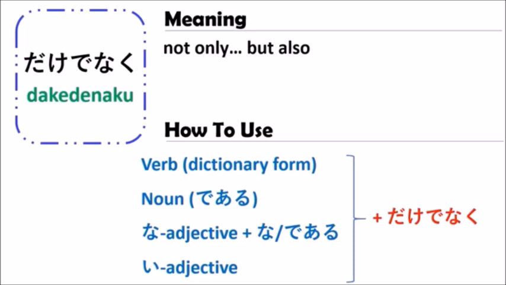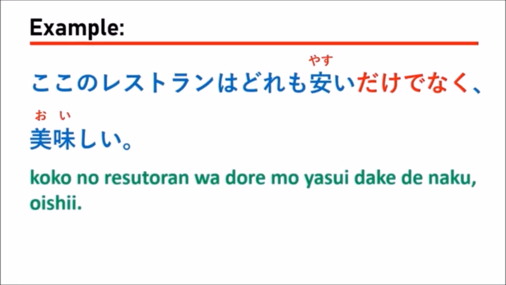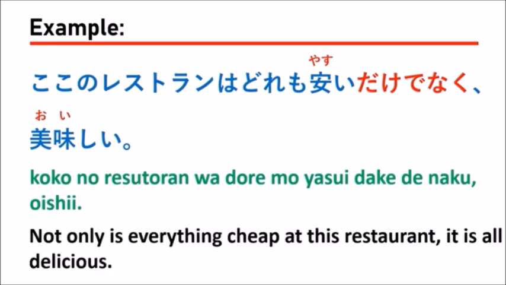So next, let's go see some samples together. The first example: このレストランはどれも安いだけでなく美味しい。Which means, not only is everything cheap at this restaurant, it is all delicious.